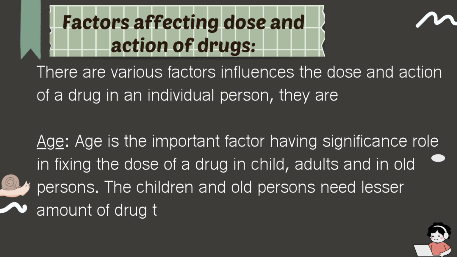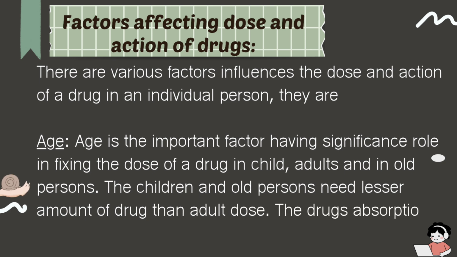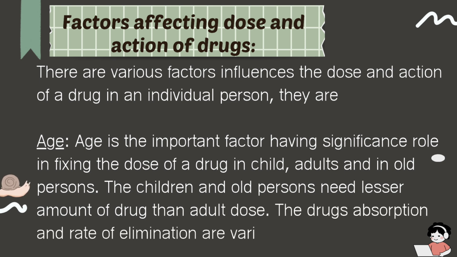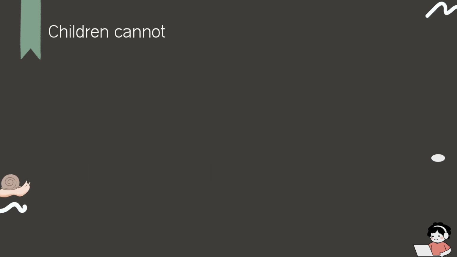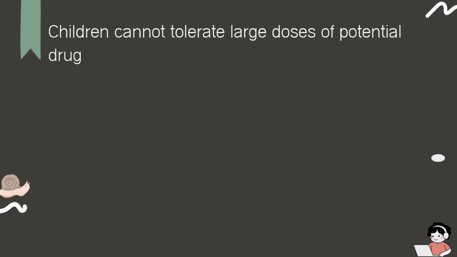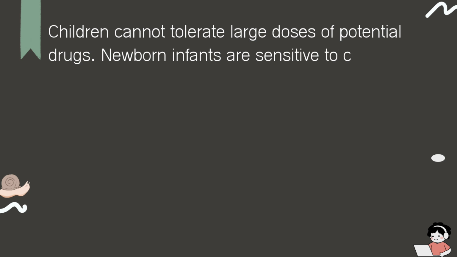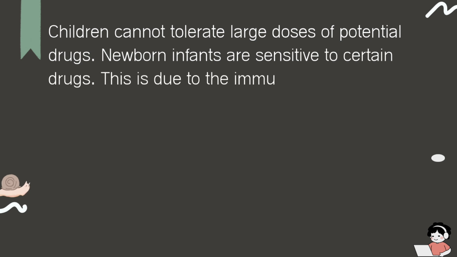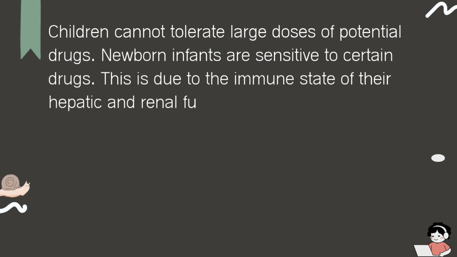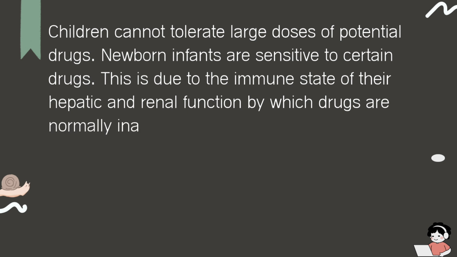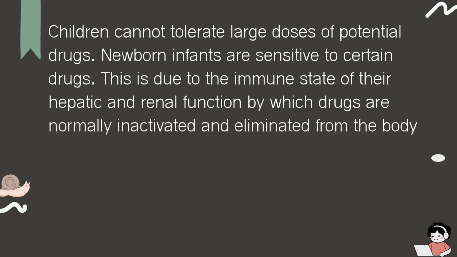Children and old persons need a lesser amount of drug than the adult dose. The drug's absorption and rate of elimination vary from those of adults. Children cannot tolerate large doses of potent drugs. Newborn infants are sensitive to certain drugs. This is due to the immature state of their hepatic and renal function, by which drugs are normally inactivated and eliminated from the body.